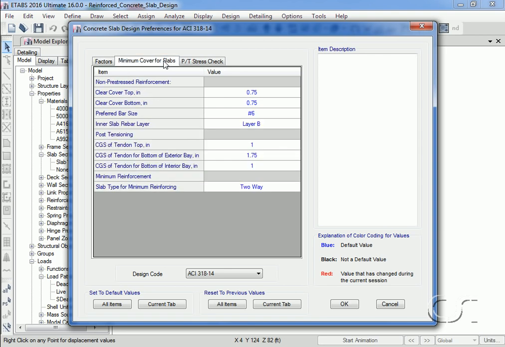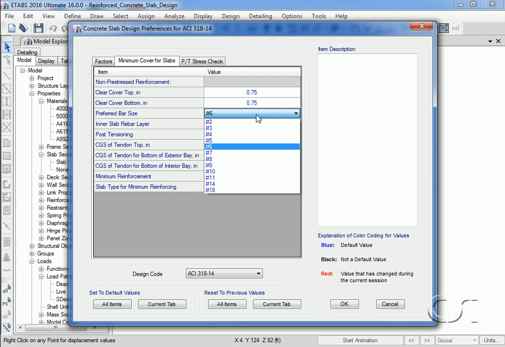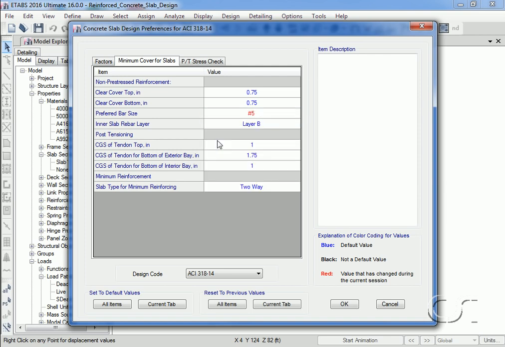On the Cover tab, note the clear cover, and for this slab we are going to switch the preferred bar size to number 5s. This is the bar size the program will use when reporting reinforcing requirements. Note it changes to red to indicate the value has been altered. Also note that layer B will be the inner layer of reinforcing.